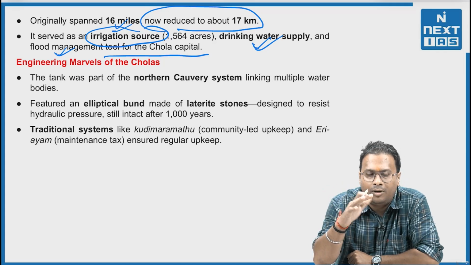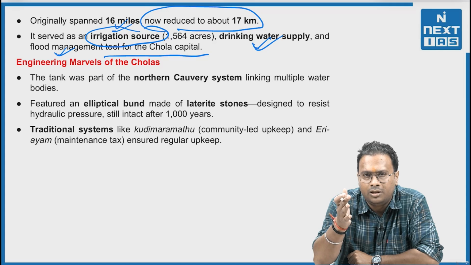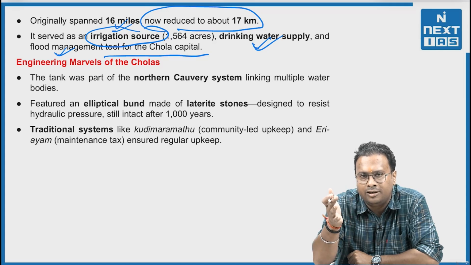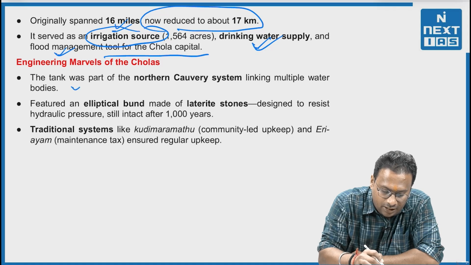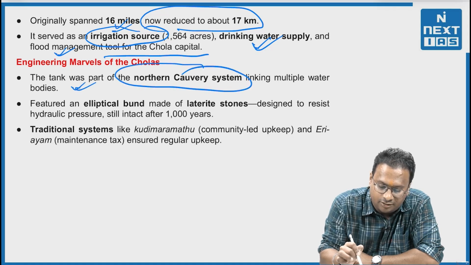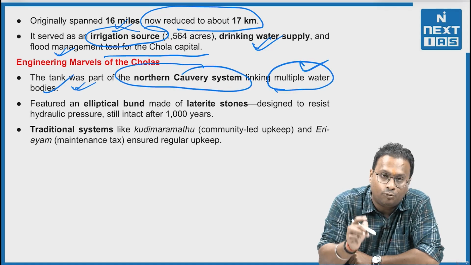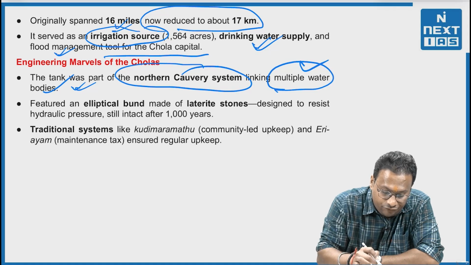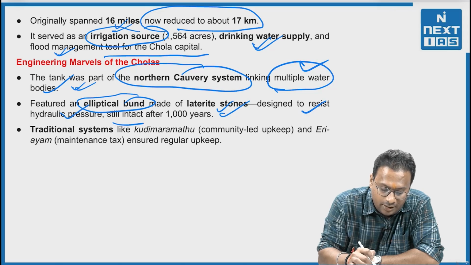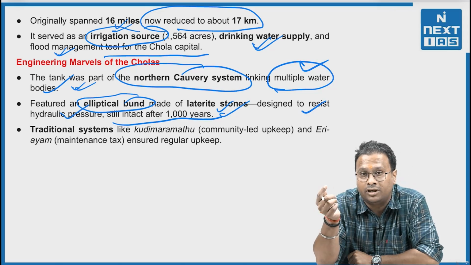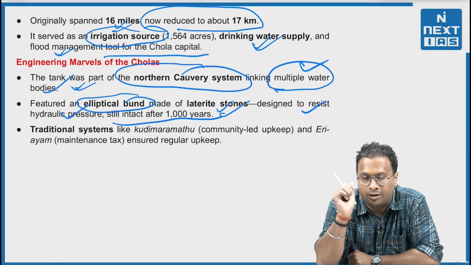Now, the engineering marvels of the Chola Empire, right? Because this is one of the engineering marvels. So now we'll discuss the other engineering marvels of the Chola Empire. First, the tank was part of the northern Kaveri system linking multiple water bodies. Second, it featured an elliptical bund made of laterite stones designed to resist hydraulic pressure, still intact after 1000 years, that shows the technical know-how during the Chola Empire.